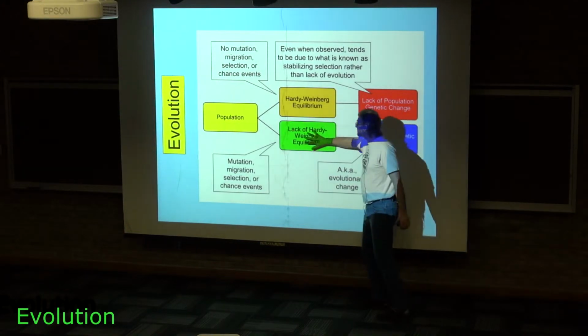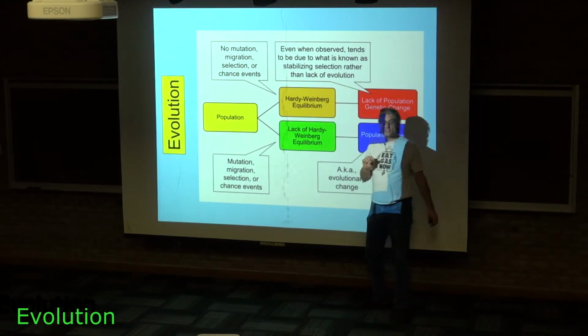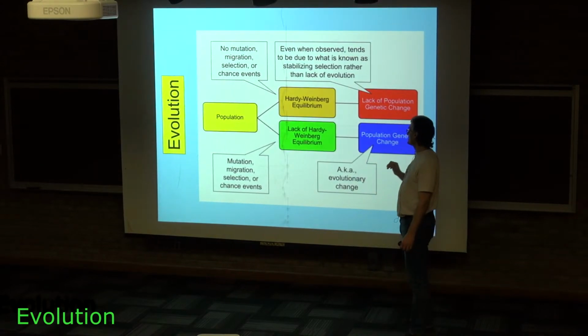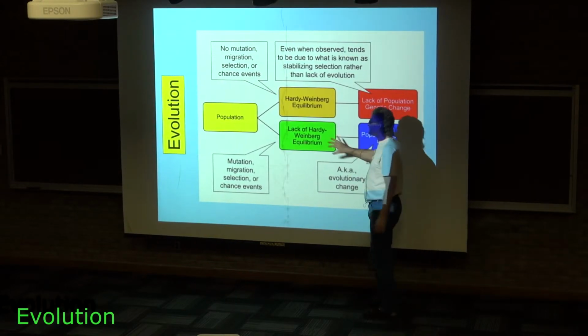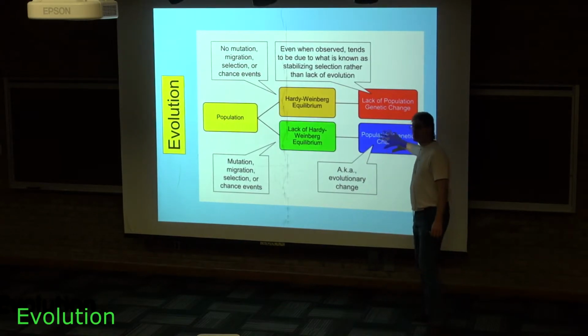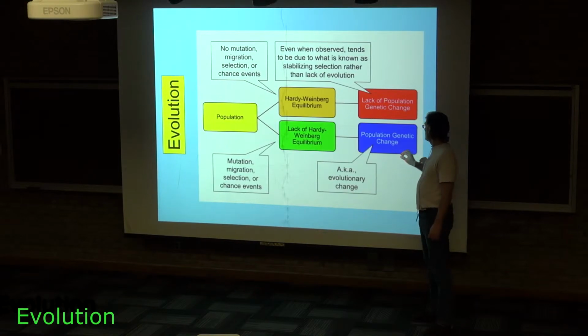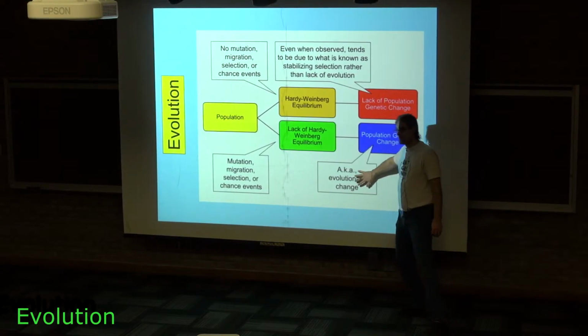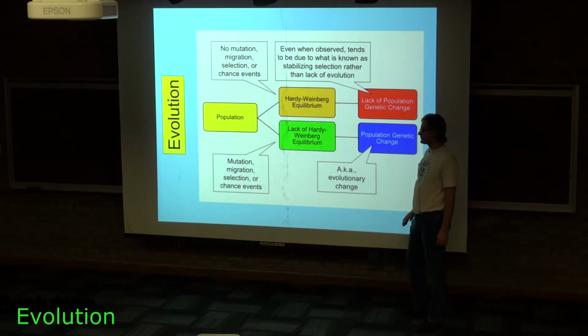Alternatively, you can have violations of the assumptions of Hardy-Weinberg equilibrium. We'll get to those violations in a second. In that case, you can have changes in the frequency of alleles over time, in which case we have population genetic change, which is what is known as evolutionary change.